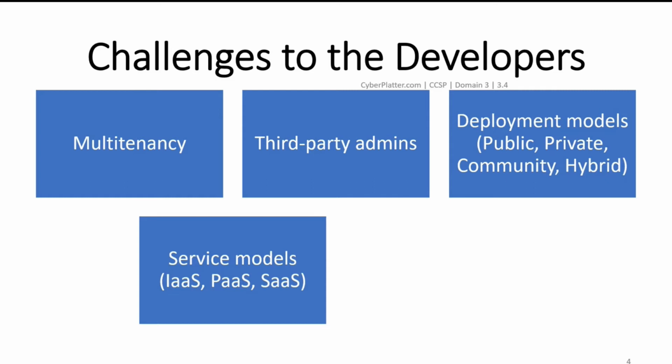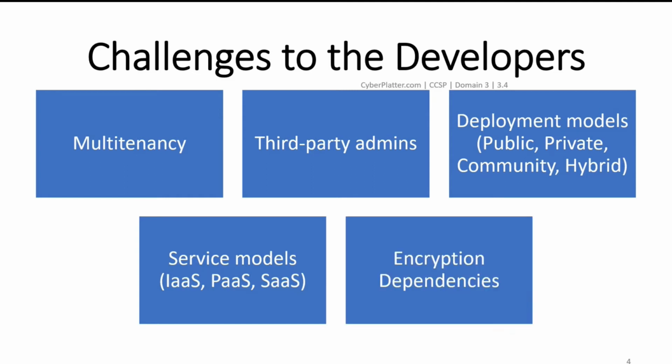Service models: infrastructure as a service, platform as a service, and software as a service. Developers may or may not have the control over the particular infrastructure, platform, or even application stack that they must work with. Another area of complexity and concern for the security professionals is that of understanding the appropriate use and design of encryption technologies in the cloud and with cloud applications.